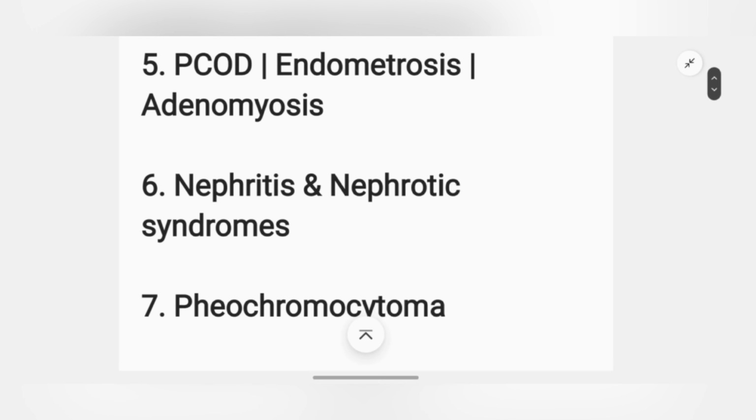Next is nephritic and nephrotic syndrome. I have mentioned this topic multiple times in my medicine video as well, in my 20 important topics video as well. So make sure you study these two. All the three diseases come under these. What are the features, what you can see in electron microscope and light microscope, what is the treatment of the disease, and what are the clinical features as well. ये 100% एग्जाम में आएगा. So make sure you read these topics very well.